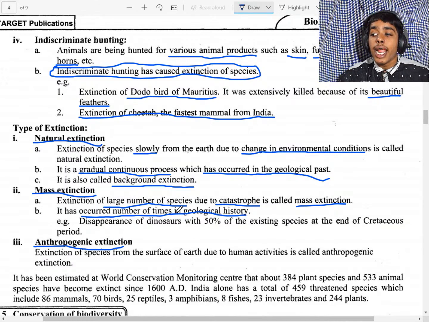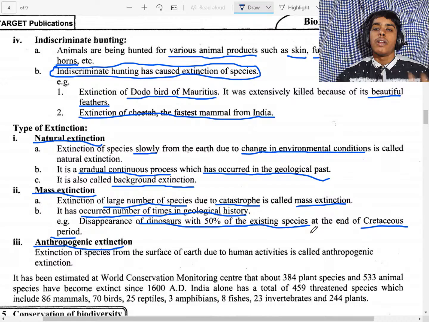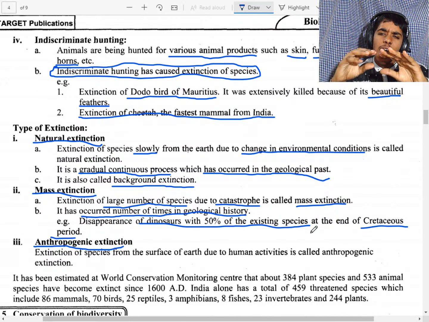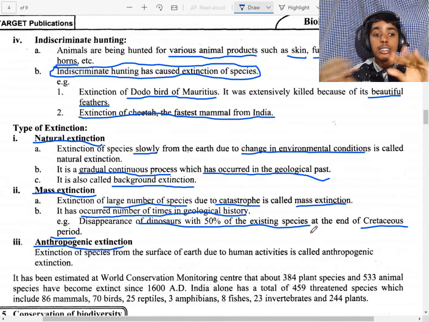It helped in the disappearance of dinosaurs, with 50% of species extinct at the end of the Cretaceous period. The dinosaurs went extinct along with 50% of the existing species.